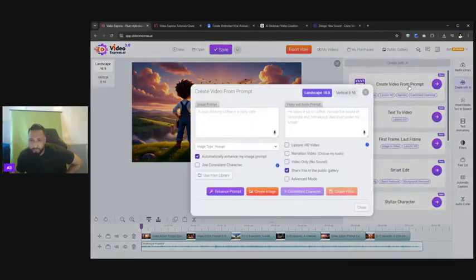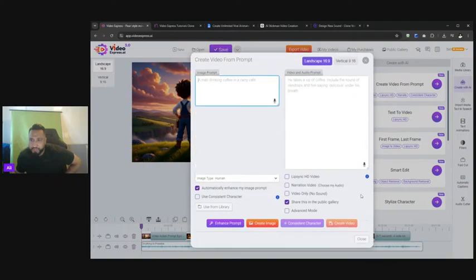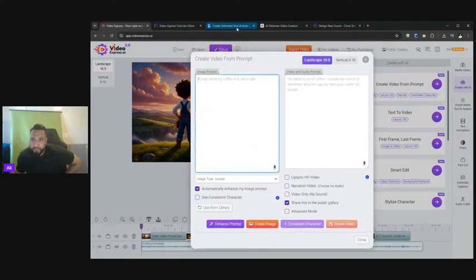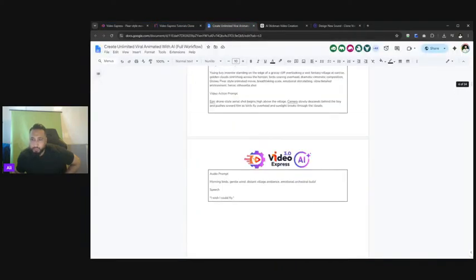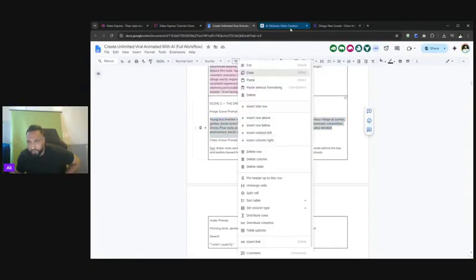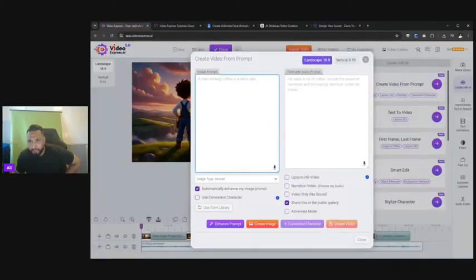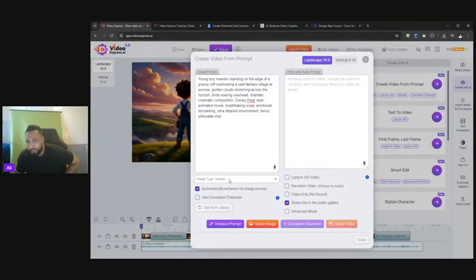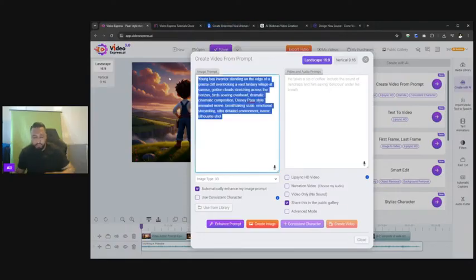If I go to create, for example, now this is a key here. If I come to my document and see what I've got here, I go to number 1. This is the image scene prompt. We're going to copy this, come back here, image prompt. Before we start creating this, our key thing is that we need to select our main character image, a consistent character. What you do is completely up to you. So we can remove that.